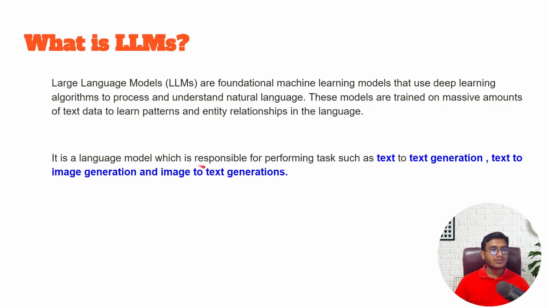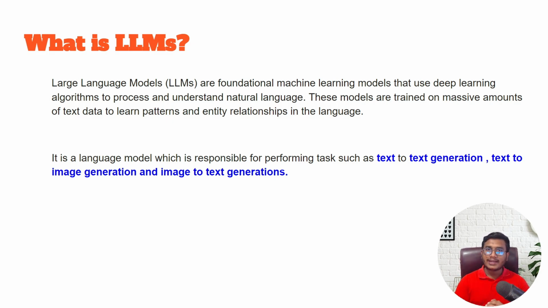And it is a language model which is responsible for performing tasks such as text to text generation, text to image generation, image to text generation. As I already told you, a generative model can support actually all kinds of data. You can generate text to text, you can generate text to image, you can also generate image to text. Everything is possible with the help of this large language model nowadays.